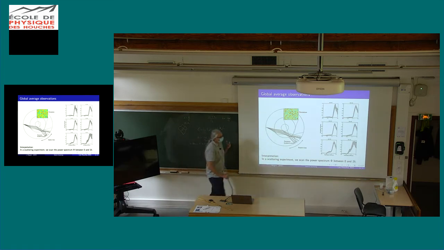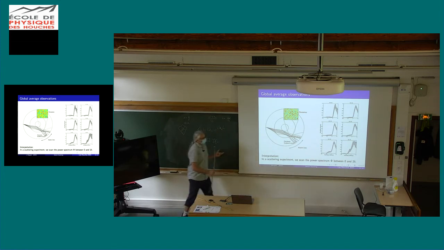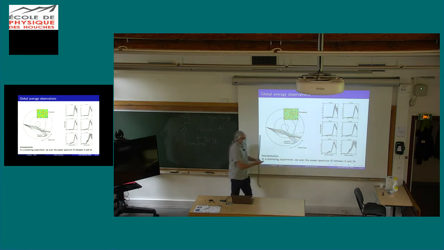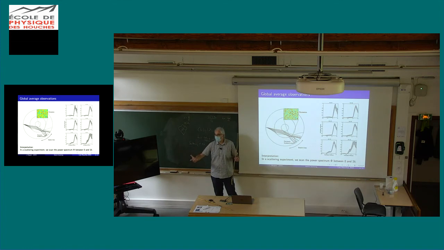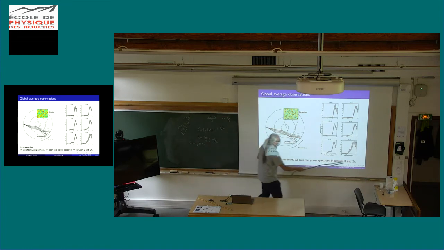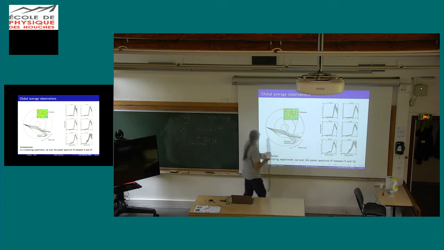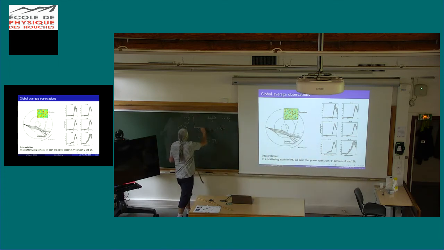So how do you interpret that? Just as I said before, when you do a scattering experiment, you basically scan the power spectrum between 0 and twice the central wave number of the waves, between 0 and 2K. So you have your power spectrum, and what we see is the decay of the energy as we increase the wave number of the probing wave.